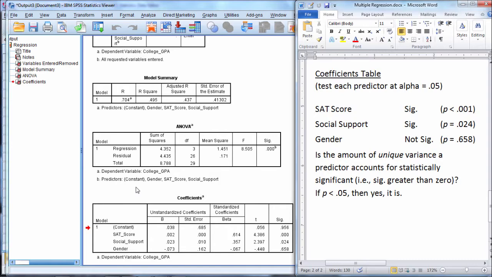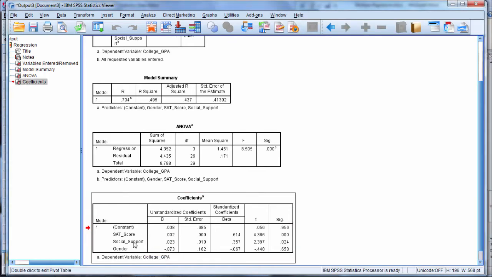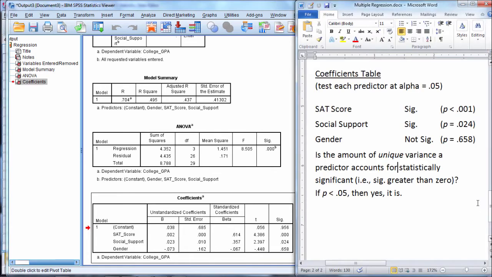Now, when I say unique to itself, that means that SAT score explains something in college GPA that social support and gender did not explain or didn't get at. So in other words, SAT score explained uniquely, all to its own, a significant amount of variance in college GPA. Okay, since social support is significant, that also means that social support explained a significant amount of unique variance in college GPA. So that's what these tests are in the coefficients table.